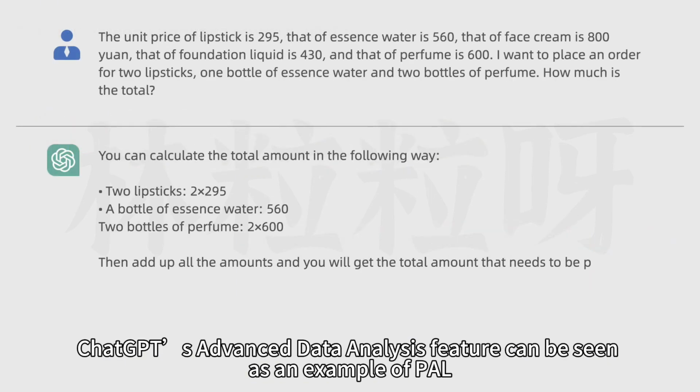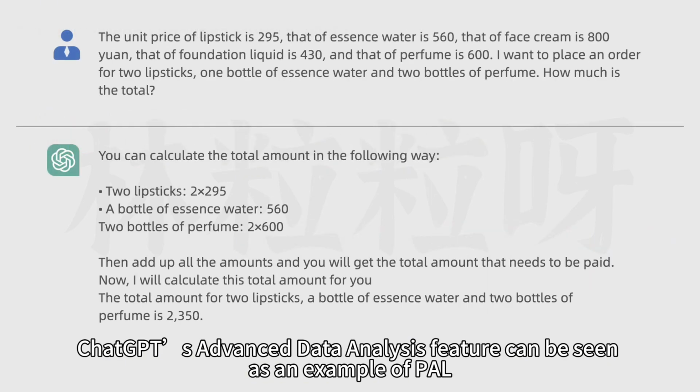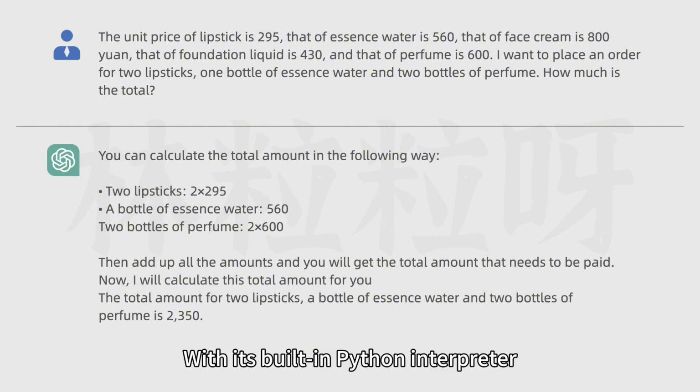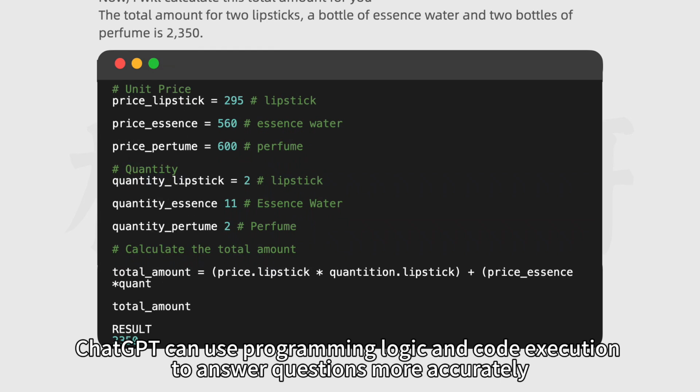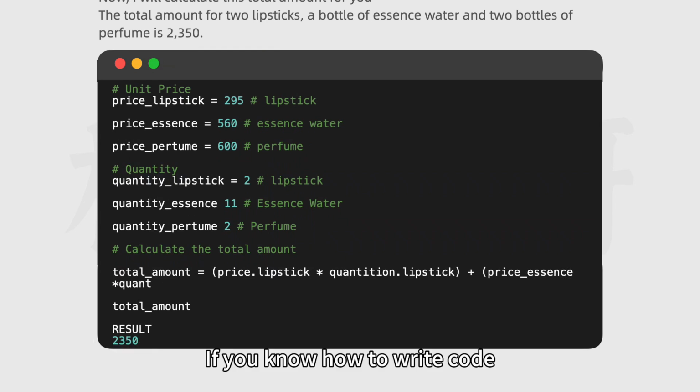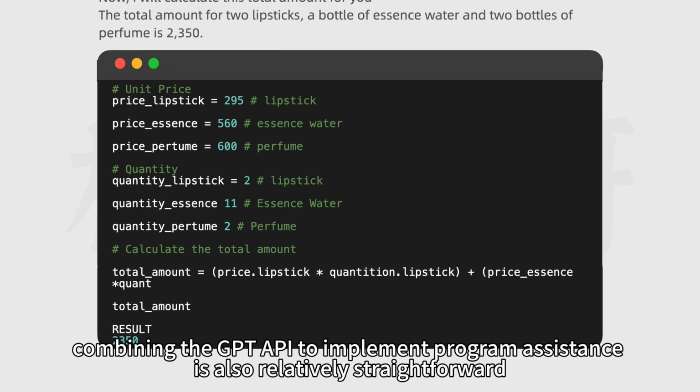ChatGPT's advanced data analysis feature can be seen as an example of PAL. With its built-in Python interpreter, ChatGPT can use programming logic and code execution to answer questions more accurately. If you know how to write code, combining the GPT API to implement program assistance is also relatively straightforward.